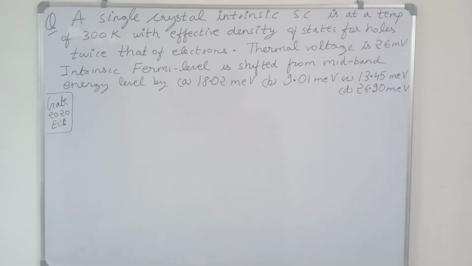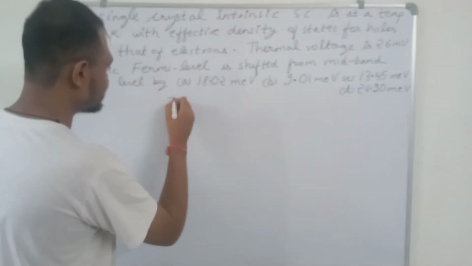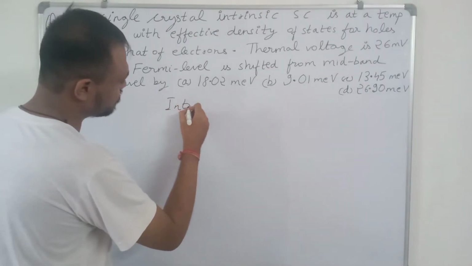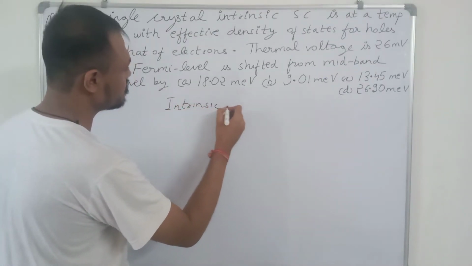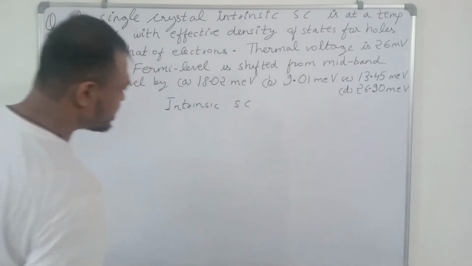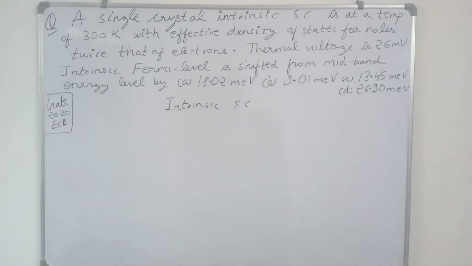So this question is from GATE 2020 electronics branch. It says that a single crystal intrinsic semiconductor. So we are given an intrinsic semiconductor. It is at a temperature of 300 Kelvin. So 300 Kelvin is obviously room temperature.